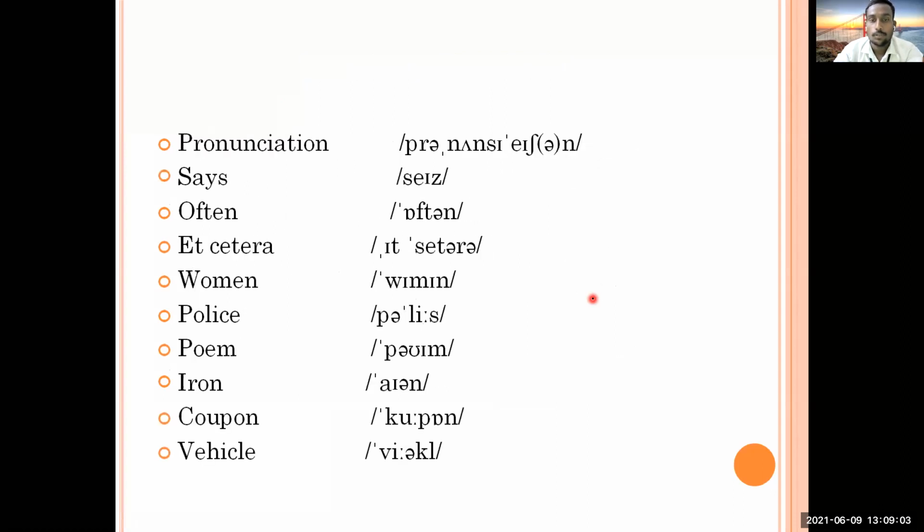Okay, let's go to the next slide and you people just help me. How should I pronounce all those words? What is this? You can take help of this one and try to tell me how I should pronounce this. What is this word? Pronunciation. You can take help of this. I have given it to you. Once again, tell me how I should pronounce this.